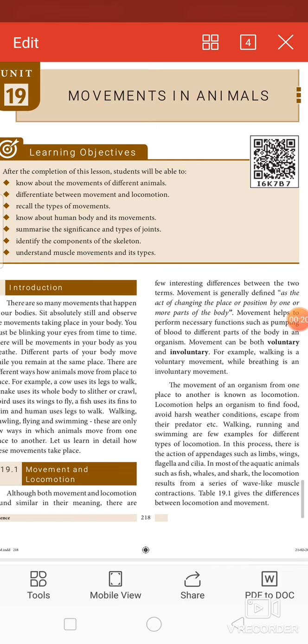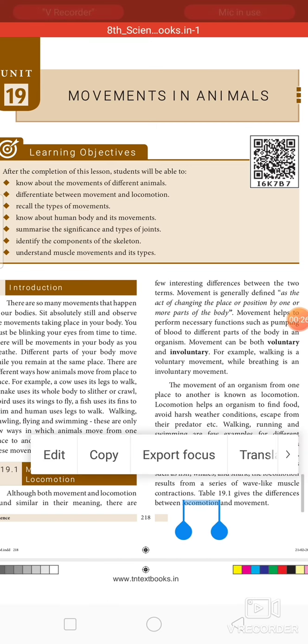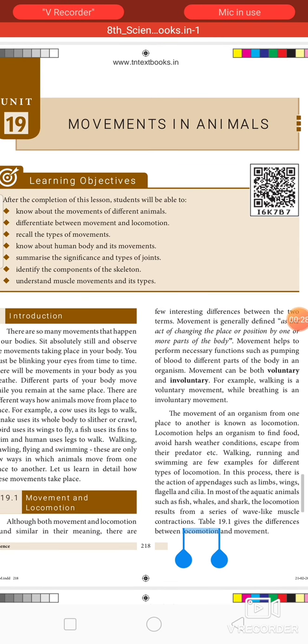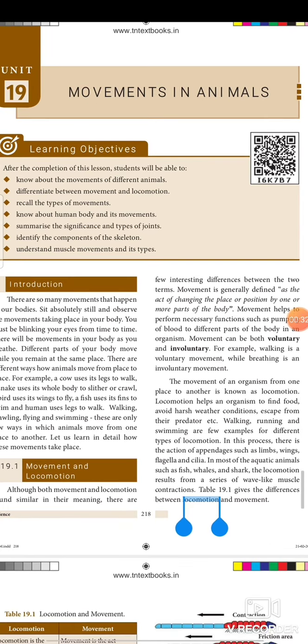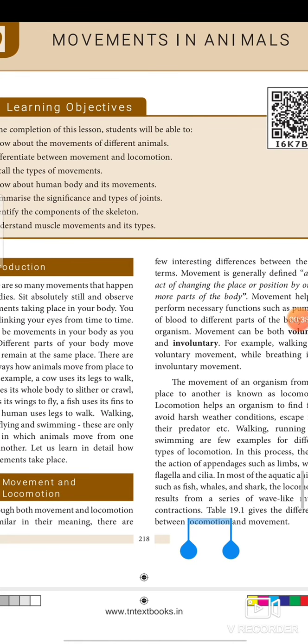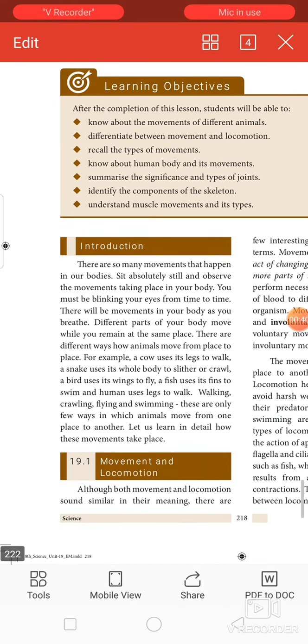There are so many movements that happen in our bodies. Sit absolutely still and observe the movement taking place in your body. You must be blinking your eyes from time to time. There will be movement in your body as you breathe. Different parts of your body move while you remain at the same place.